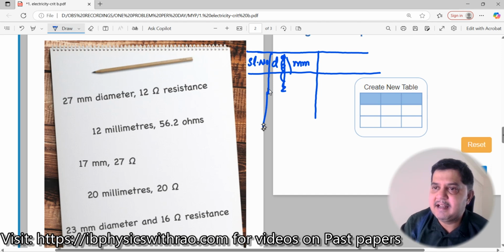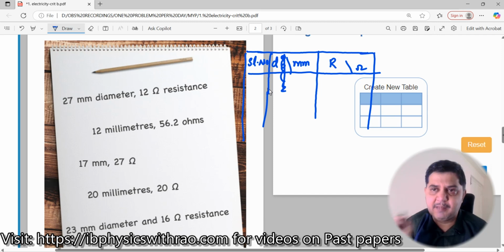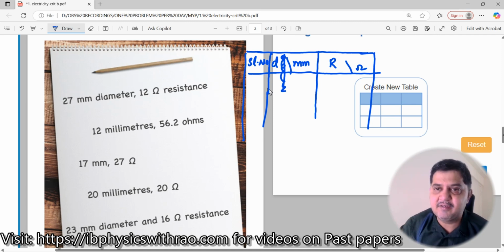And then after this, what am I going to do? I'm going to calculate the resistance. How am I going to calculate the resistance? The resistance is in ohms. So I will write this in ohms. Complete the table. Now what have I done? I have drawn the skeleton part of the table, an empty table with the necessary headers and the necessary units over it. This is very, very important to do. Okay, next. What's the next thing?